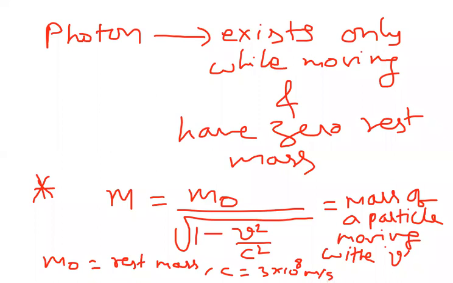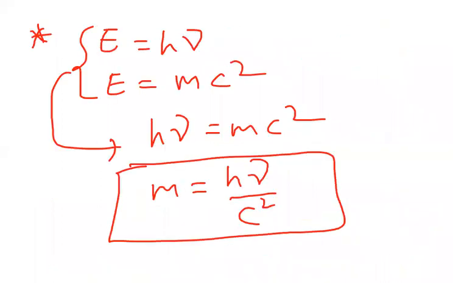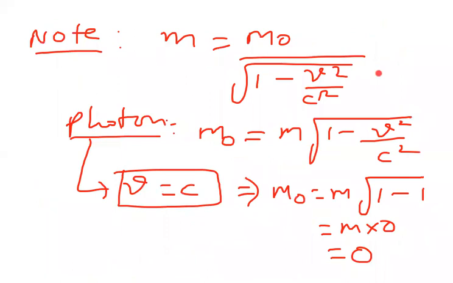From this information, before this page, I explained m is equal to m naught by square root of 1 minus v square by c square. For a photon, m naught equals m into square root of 1 minus v square by c square. Photon means speed equal to light speed, v and c are equal. So rest mass is 0. Rest mass of photon is 0.